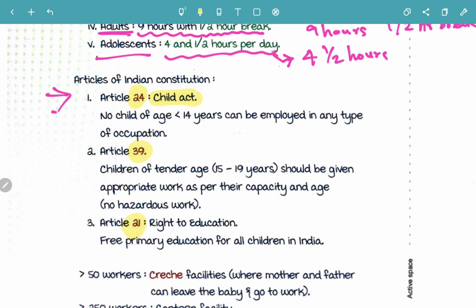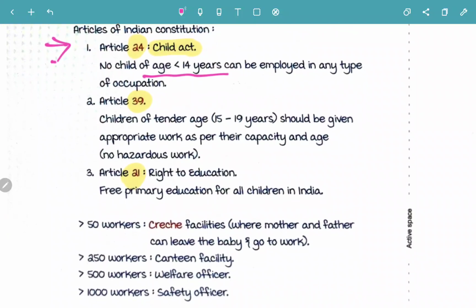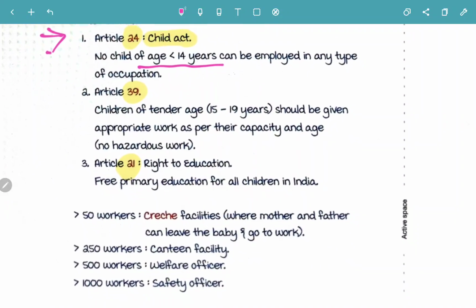These three are the articles of the Indian Constitution laid down for factories. Article 24, the Child Act, says that no child of age less than 14 years can be employed in any type of occupation. So less than 14 years, no occupation.